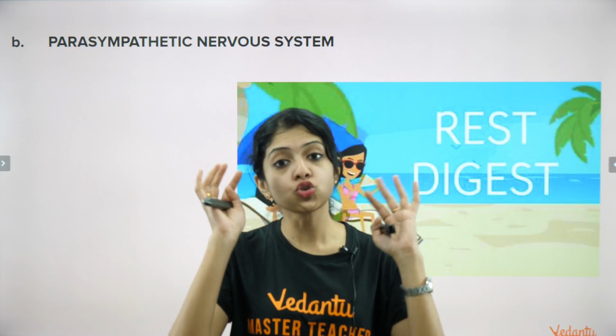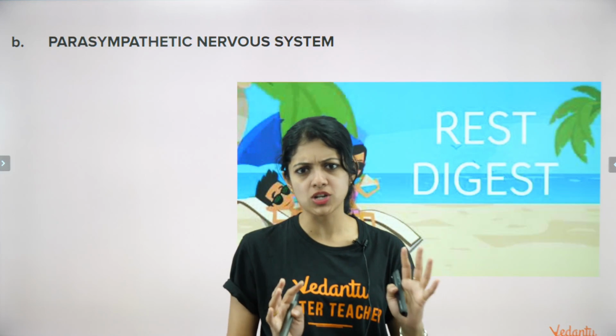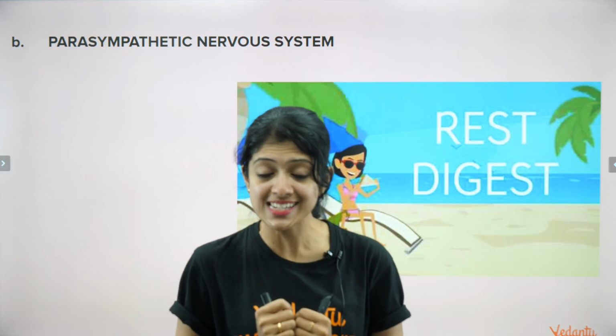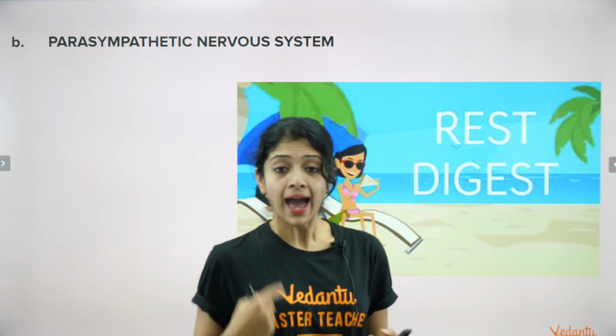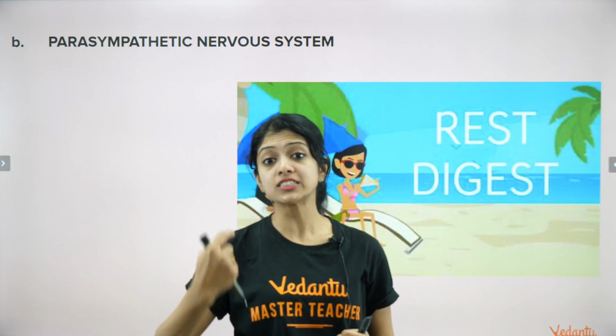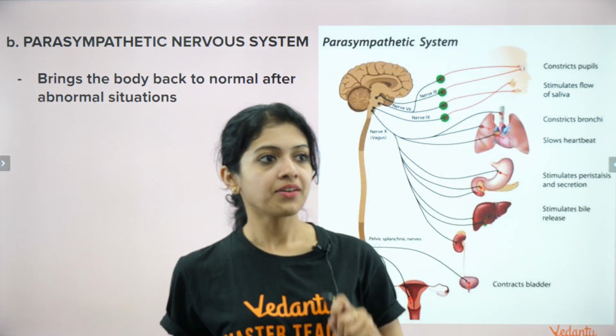It tries to slow down your heartbeat. It tries to relax you down, calm you down, because your body is entering into that snooze mode or rest mode. Right? And if it's digestion, it tells your stomach muscles to start grinding and churning the food so that digestion can happen well. Right?